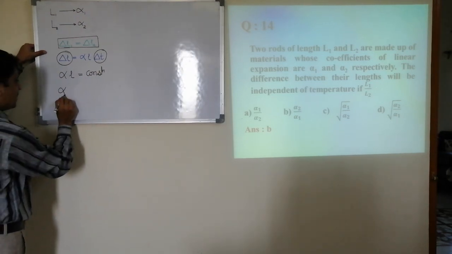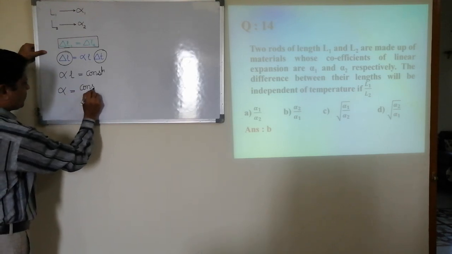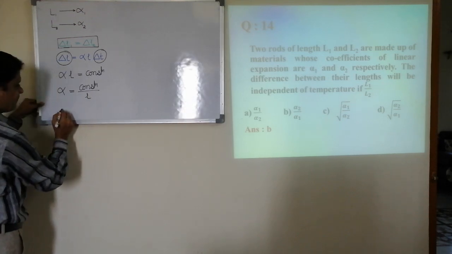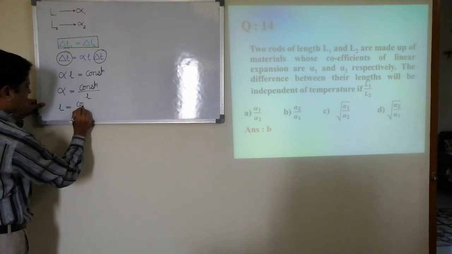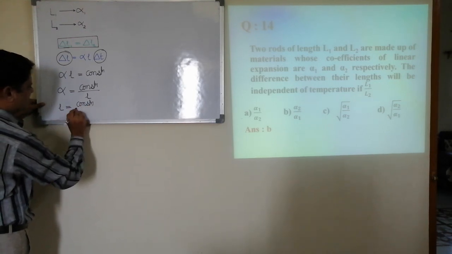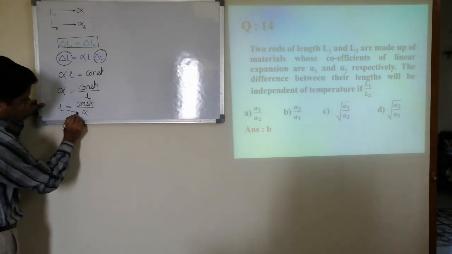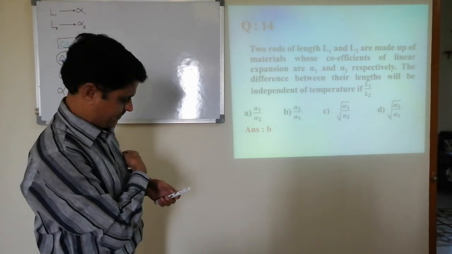That means alpha is equal to constant by length, or length is equal to constant by alpha. Based on this I can say length is inversely proportional to alpha.